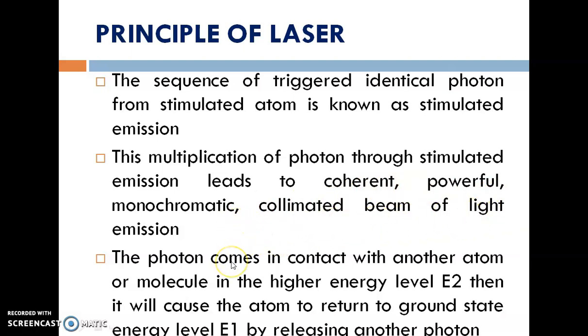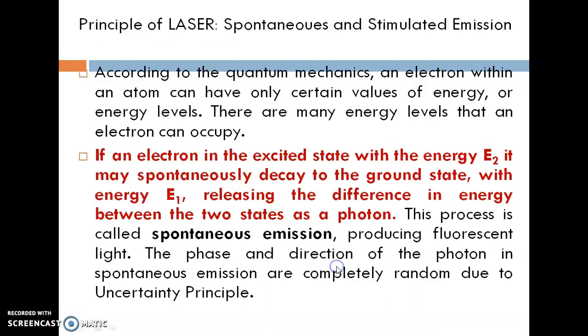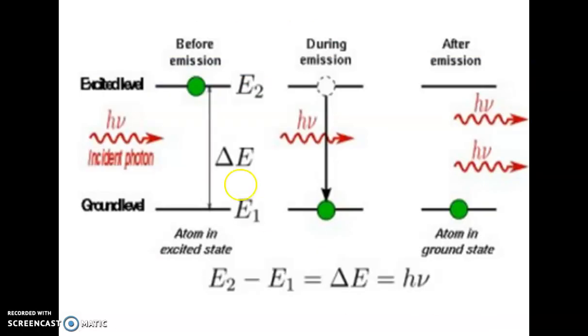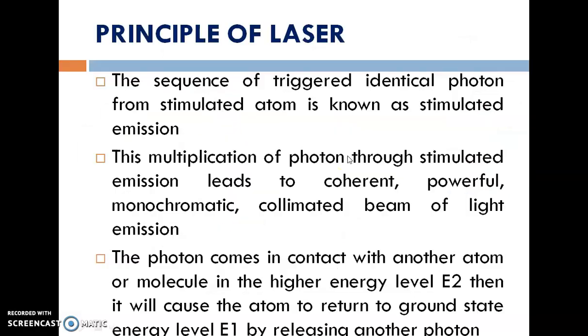The photon comes in contact with another atom or molecule in the higher energy level E2, and it will cause the atom to return to the ground level E1. This is the highest energy level E2, and this is the lowest energy level E1. Due to this, a photon is emitted. The photon comes in contact with another atom, then it will cause the atom to return to the ground state energy level E1 by releasing another photon.